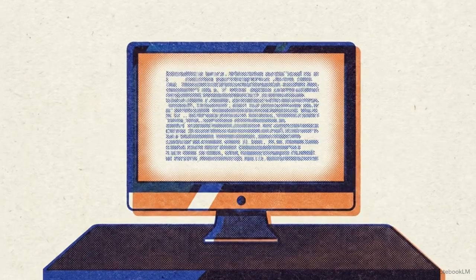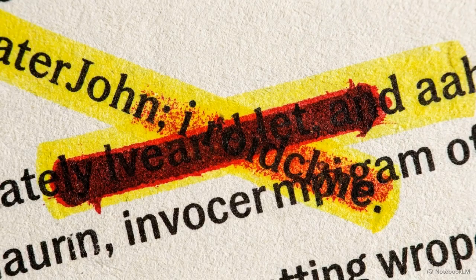But let's narrow our focus down from those millions of words to one specific paragraph sitting on a screen. Read the third sentence. It cites a highly specific court ruling from 2018. It details the judge's decision, the financial penalty, and the resulting corporate policy changes. None of it ever happened. This is a hallucination. The system has generated a completely fabricated event.